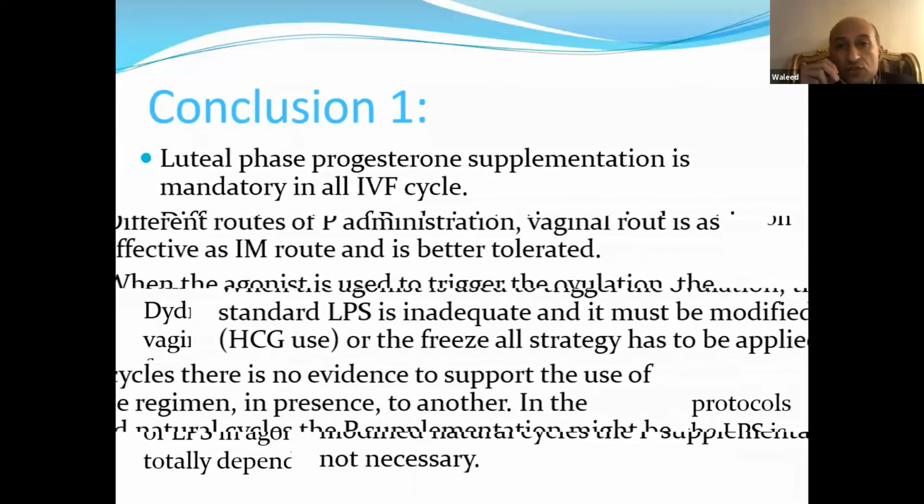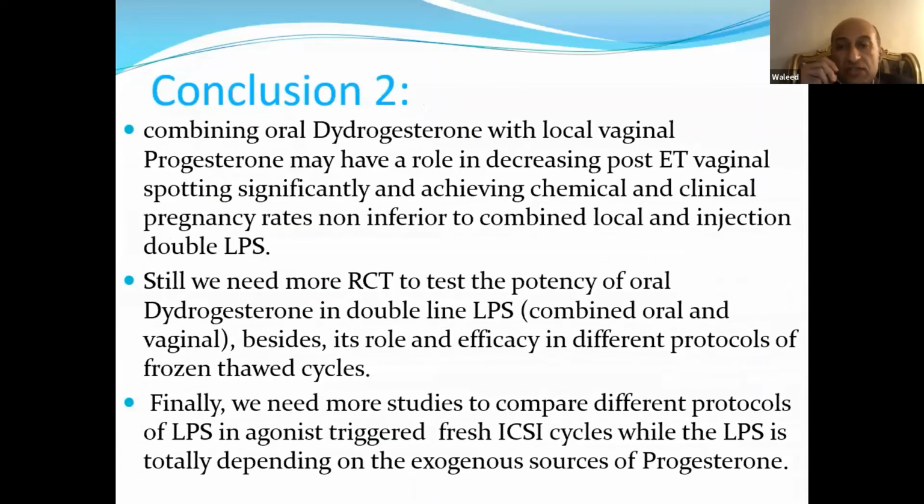Combining oral progesterone with local vaginal progesterone may have a role in significantly decreasing post-embryo transfer vaginal spotting and achieving chemical and clinical pregnancy rates non-inferior to combined local and injection double luteal phase support. Personally, this was my experience, and I noticed decreased spotting during the waiting period after embryo transfer. Still, we need more randomized controlled trials to test the potency of oral progesterone in double luteal phase support, combined oral and vaginal, and its efficacy in different protocols of frozen embryo transfer cycles.